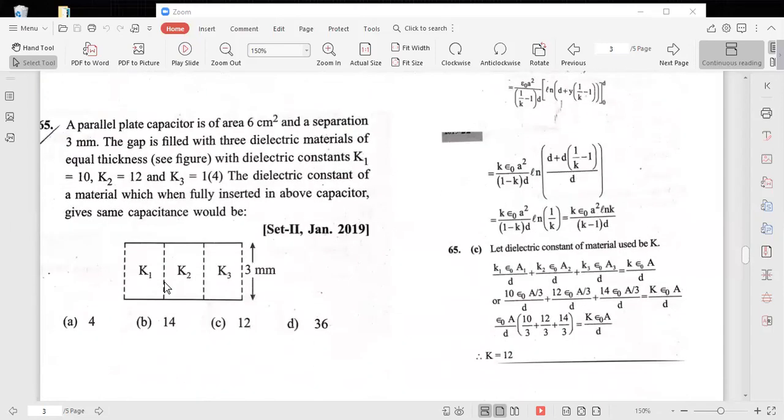Now we see problem number 55. All of you read problem number 55.